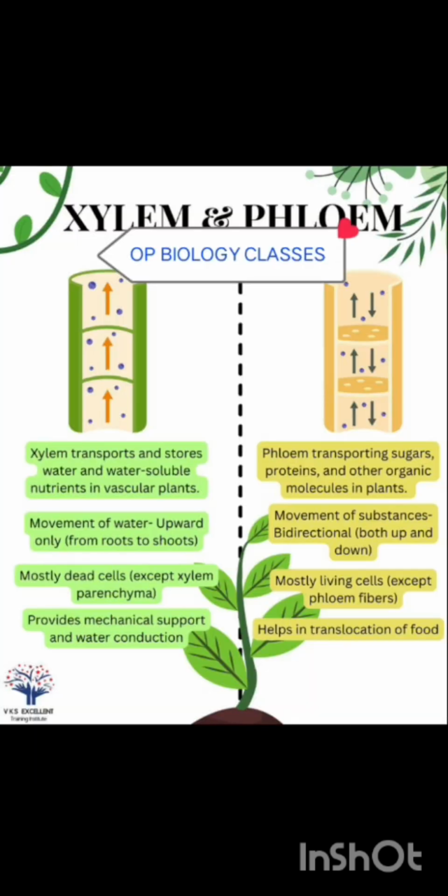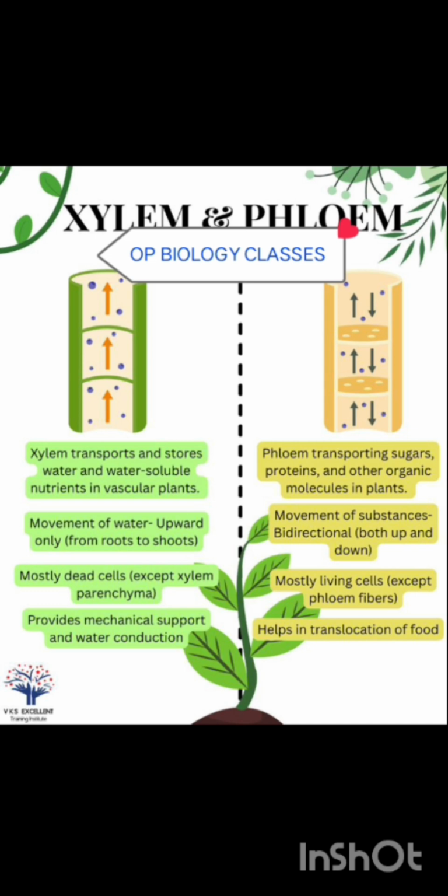Next, xylem and phloem. Xylem transports and stores water and water soluble nutrients in the vascular tissue, and the movement of water is upward from the root to the shoot. It is mostly dead cells with the exception of parenchyma, and provides mechanical support and a pathway for water conduction. But phloem transports sugar, proteins and other organic molecules in the plant, which are the products of photosynthesis, to the parts in development.